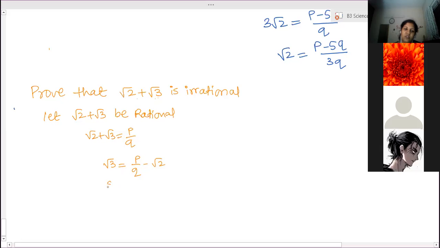Now squaring both sides, because we have to remove both. There are two irrational numbers, and we have to convert to only one irrational number. So squaring both sides, root 3's square is 3. 3 is equal to P by Q minus root 2 whole square.